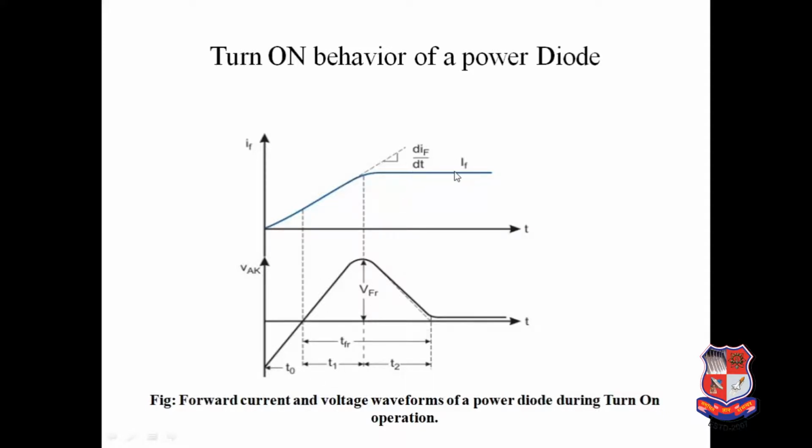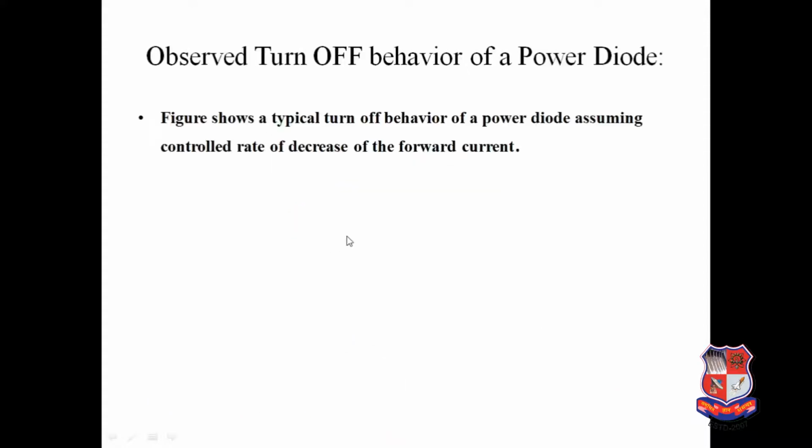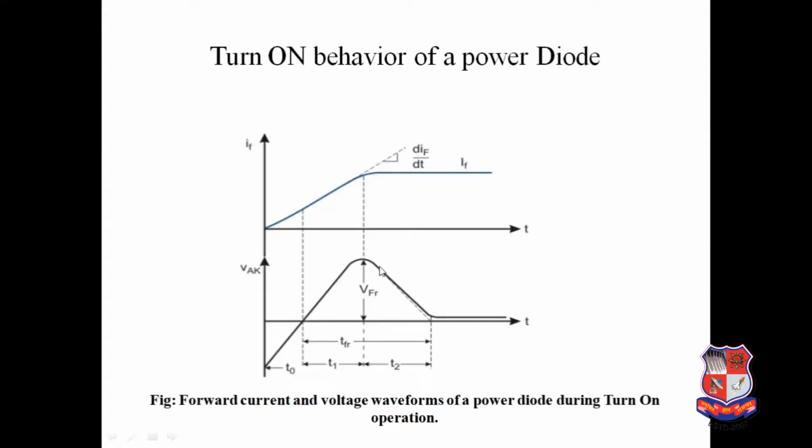This voltage may damage the main power switching devices, and that's why in some converters the power loss is reduced by using a freewheeling diode. VFR is the forward recovery voltage, a function of di by dt, and the data will be provided by the manufacturers. The voltage lies between 10 to 30 volts, and the total time lies within 10 microseconds.